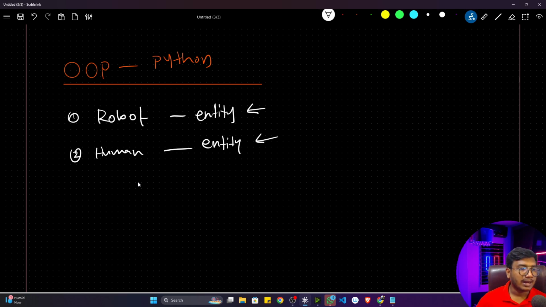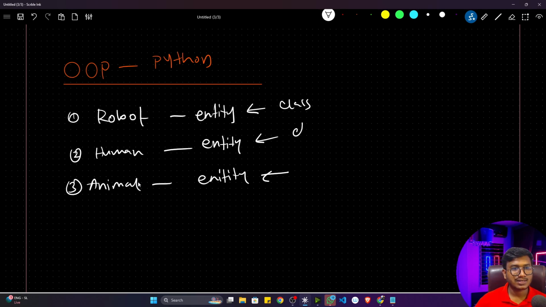And animal is also an entity. They're animal class, not related to human class or robot class. That means we can also call them classes. Different classes: robot class, human class, animal class, yes or no?